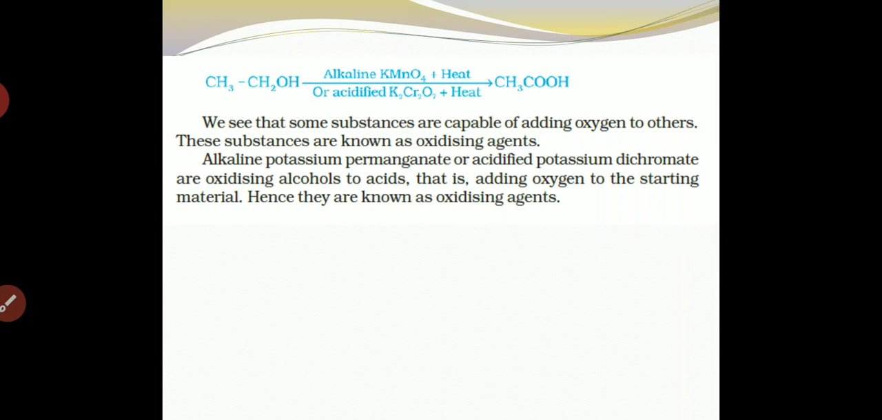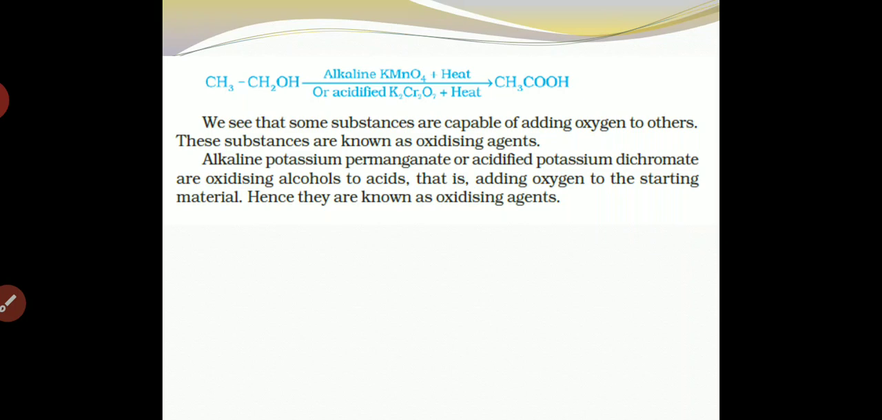So here you can see that some substances are capable of adding oxygen to others. These substances are known as oxidizing agents. Alkaline potassium permanganate or acidified potassium dichromate are oxidizing alcohol to acid.